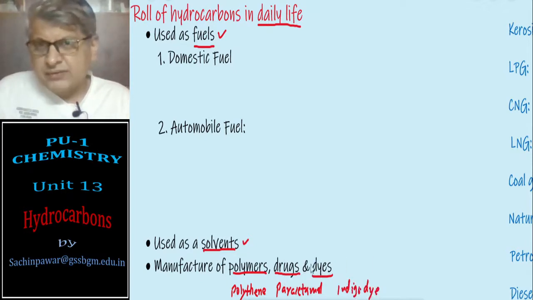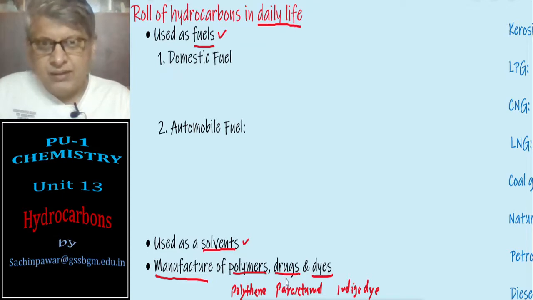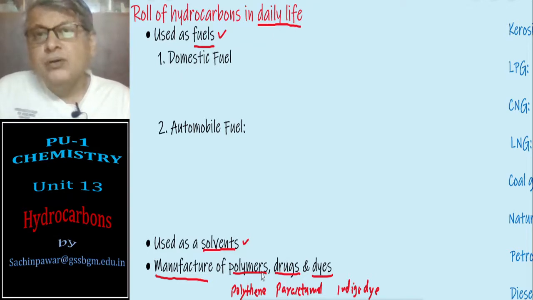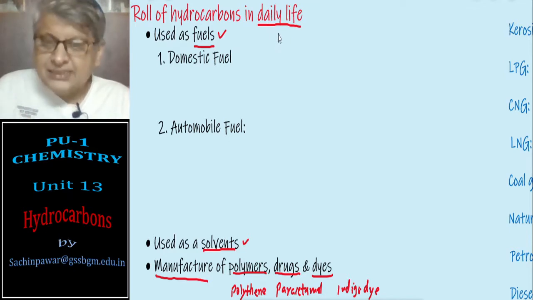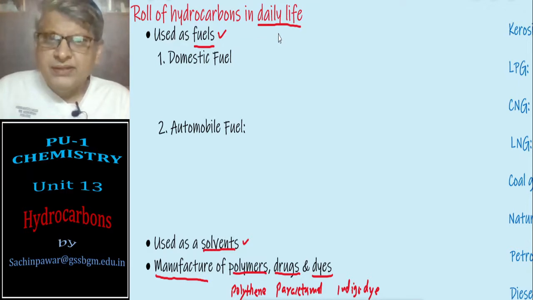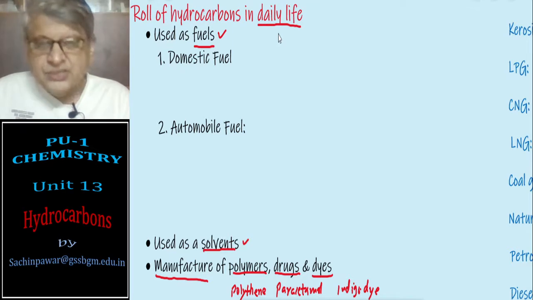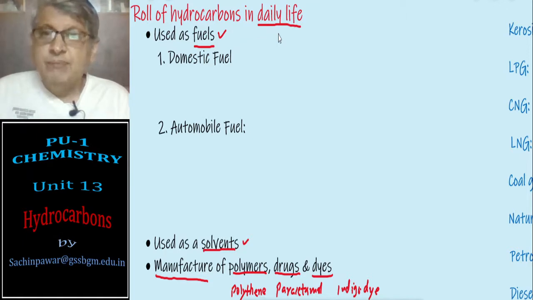All these polymers, drugs, dyes are manufactured out of hydrocarbons. So the starting material would be hydrocarbons, and we can prepare these, and without these we cannot survive. Therefore hydrocarbon has a very important role in our daily life, and considering the application part of hydrocarbon in our daily life, the syllabus has been framed in such a way that you have to learn how they are synthesized, what are their chemical properties, what are their physical properties, some of the important aspects of hydrocarbons in this present topic.